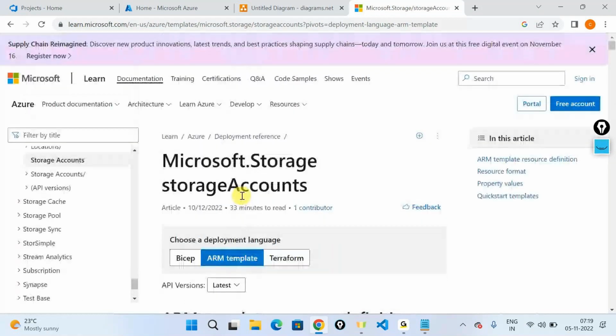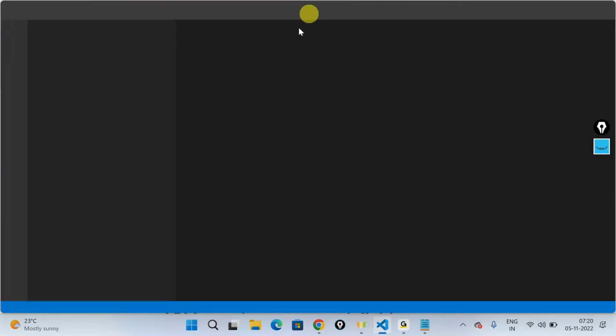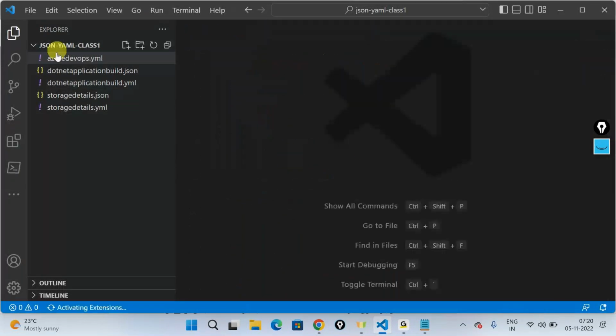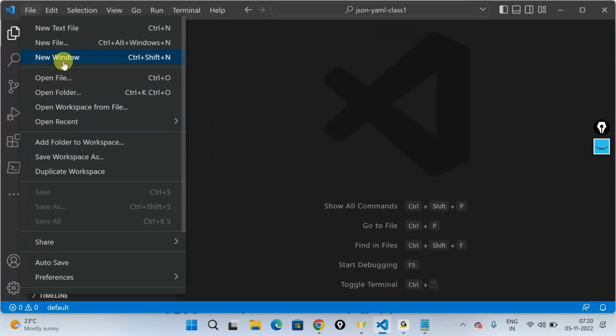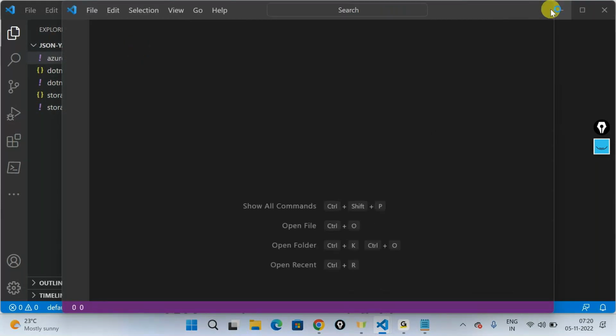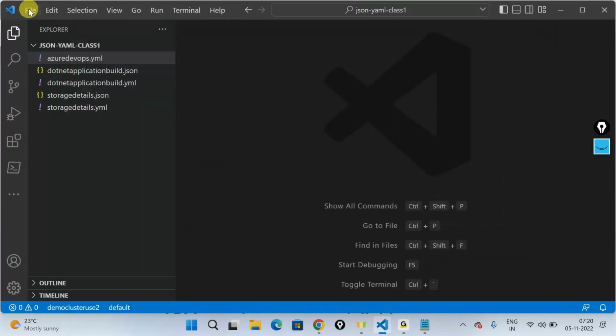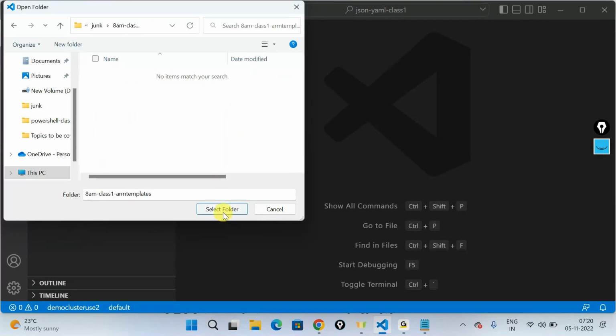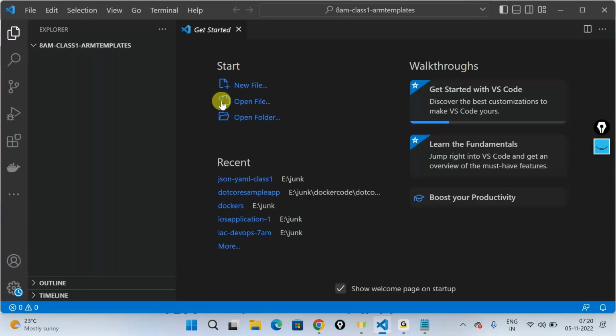And in order to create these templates, all you would need is VS Code. So here I have my VS Code out here. Let me close these out and let me open up a new folder, not a window, sorry. And I'll just say create, and I'll name it ARM class 1 ARM templates, and I'll just select folder. So I'm just selecting a folder out here in VS Code.